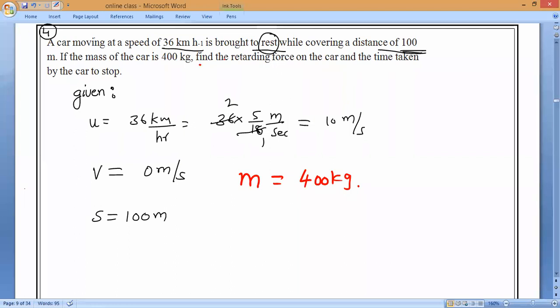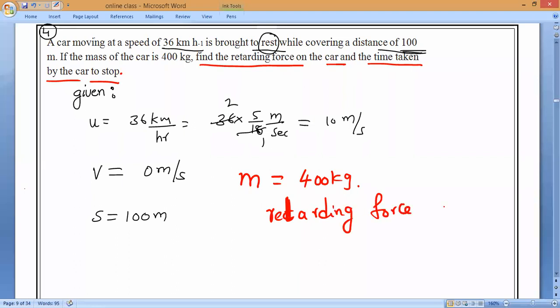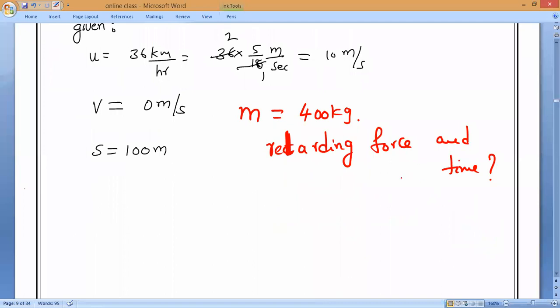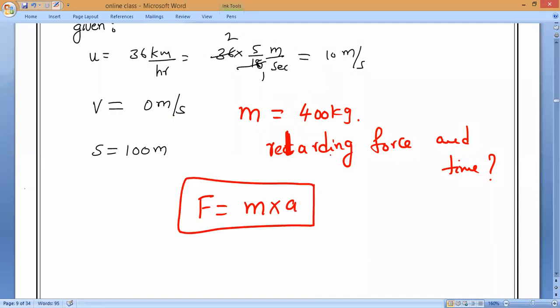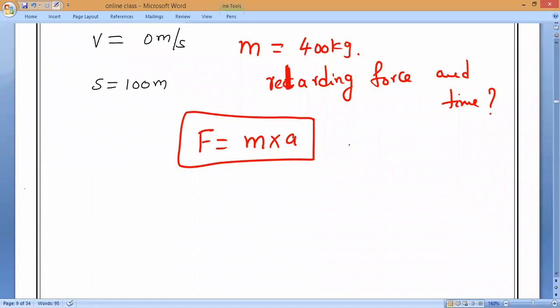Now they are asking, find the retarding force on the car and the time taken by the car to stop. Two things we have to find. One is retarding force. So retarding force means what? Negative acceleration or positive acceleration? Retarding is negative acceleration, retarding force, and as well as time taken to stop, they are asking. If you want to find the force, as we know, force is equal to mass into acceleration. Yes or no? They're asking negative force, that is in the opposite direction.